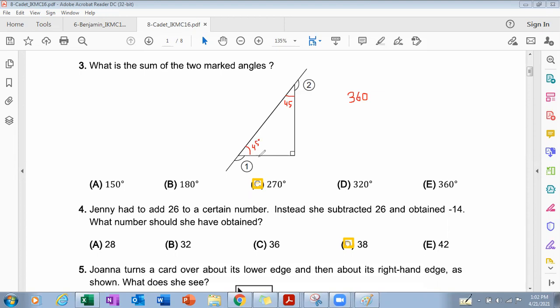So these two are the exterior angles. So we can subtract 45 minus 45. So it means that 360 minus 90. If you subtract 360 minus 90, you will get the answer 270. It is the correct answer.